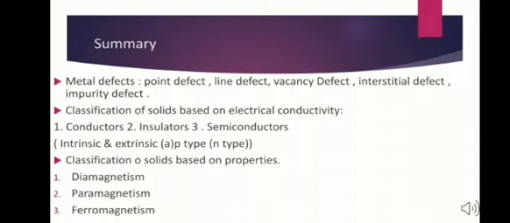We have also learned how silicon acts as a semiconductor, how it acts in its pure form, and what happens by adding impurities like arsenic and boron. On the basis of this, we have two types of semiconductors, that is N-type and P-type. Now, the combination of N and P type semiconductors is used in many types of solar cells. We have also learned how the classification of solids is done on the basis of magnetic properties.